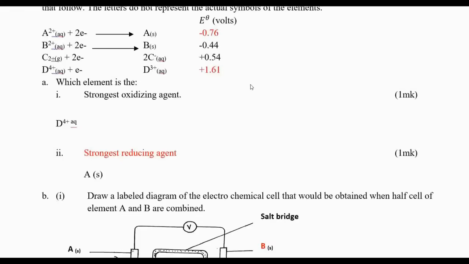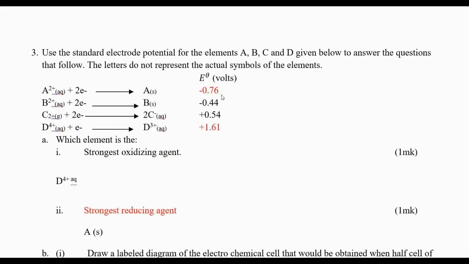Let us check which element between A and B is going to give electrons, because the element that gives electrons undergoes oxidation. You compare the two half cells, and see which one has the electrode standard that is more negative. The one that is more negative is the one that will give electrons. Therefore, A will give electrons.